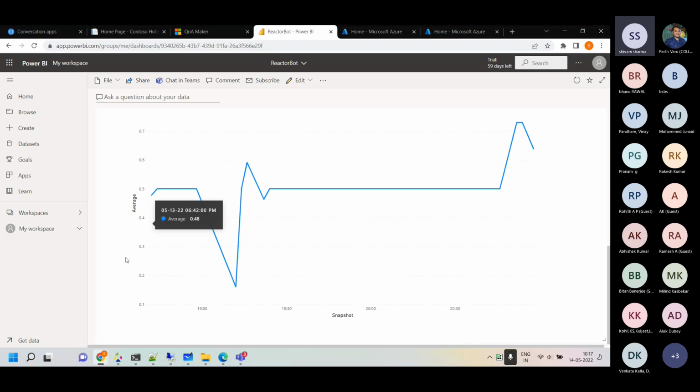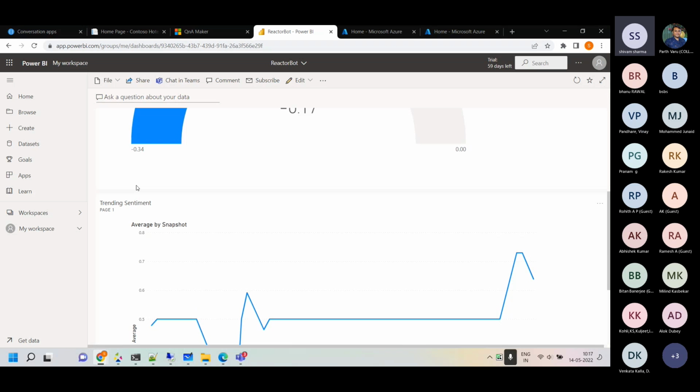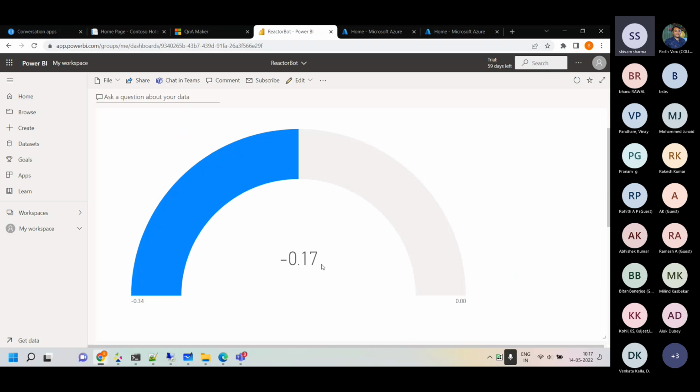Let's say your customers are complaining about something. Maybe there is a common problem all the customers are facing, maybe a long queue at the reception, unable to check in or check out.